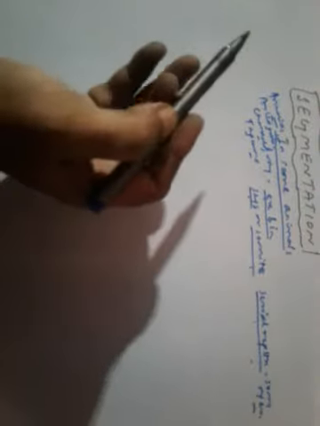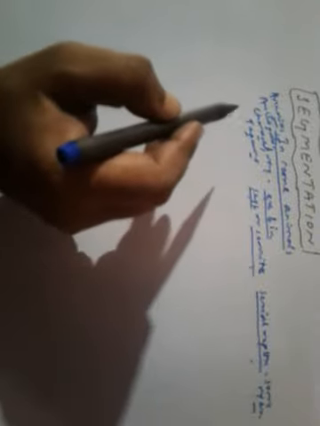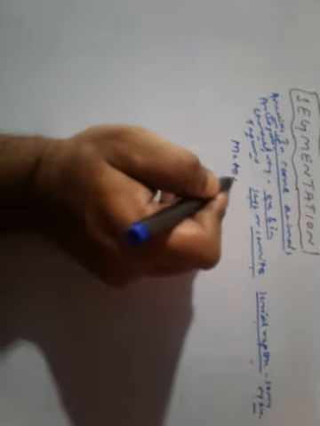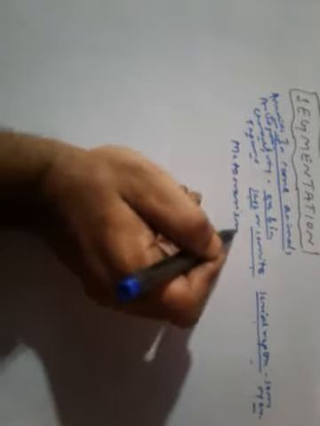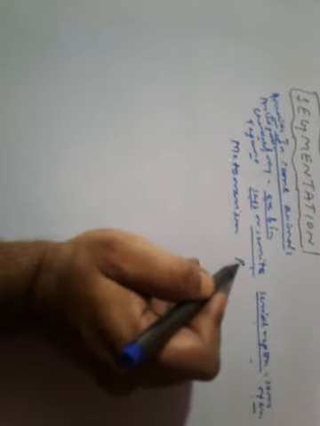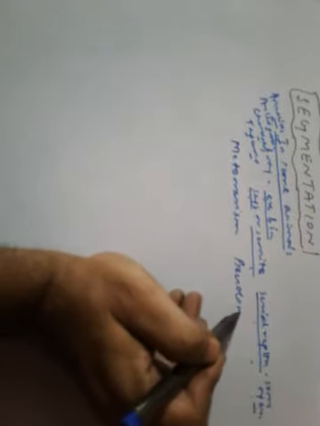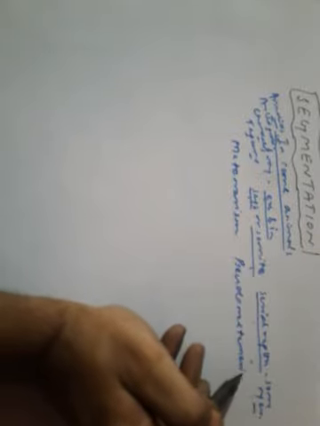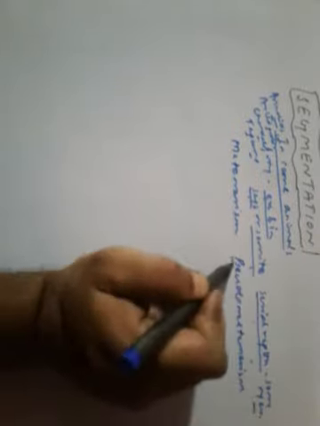Segmentation may be of two types, metameric and pseudometameric. The segmentation which is metameric is known as metamerism. Second, it is pseudometamerism. Pseudo means false.